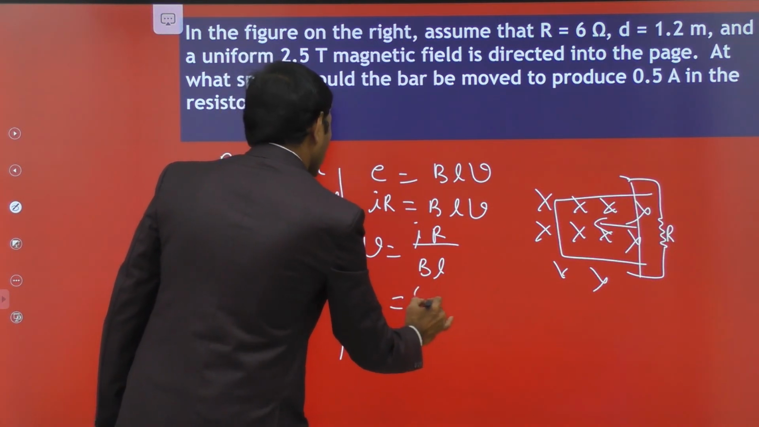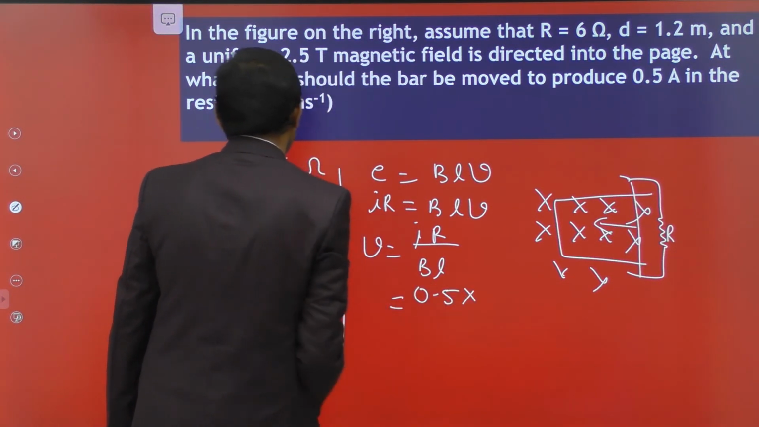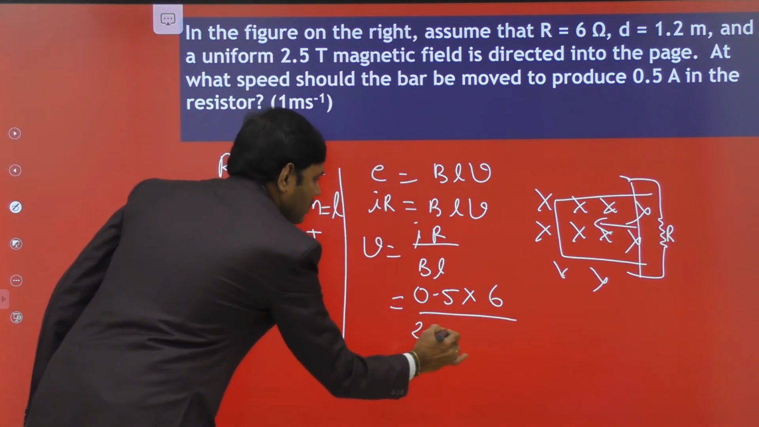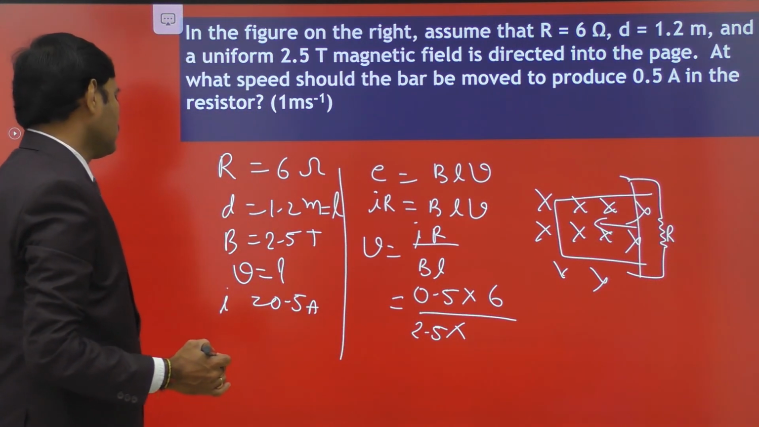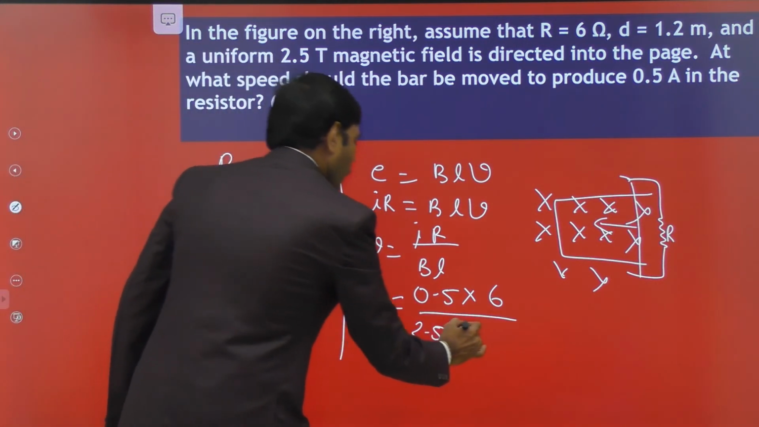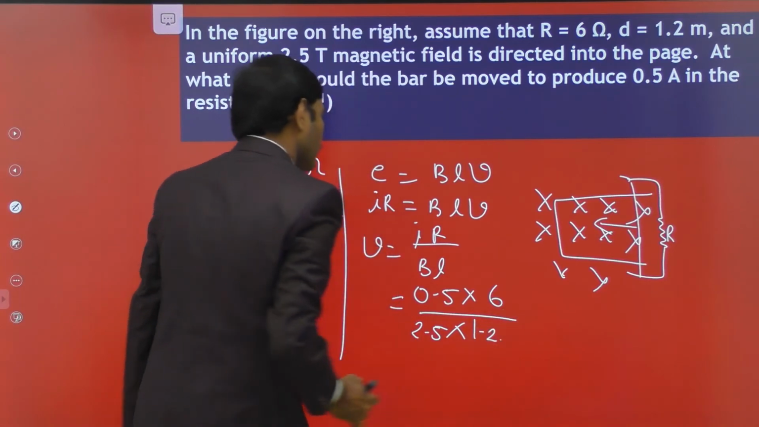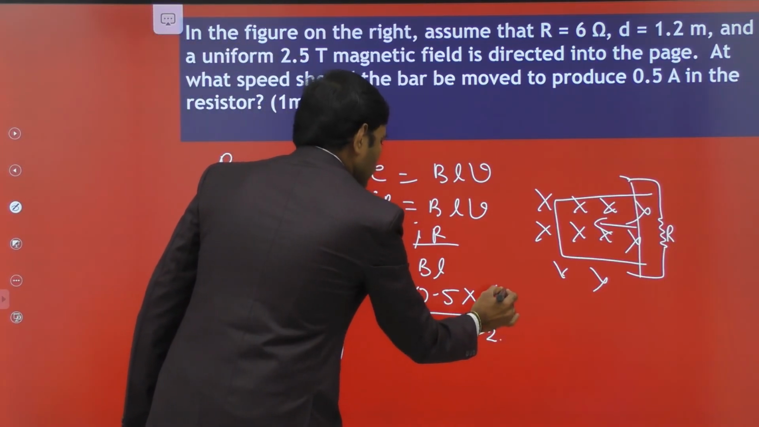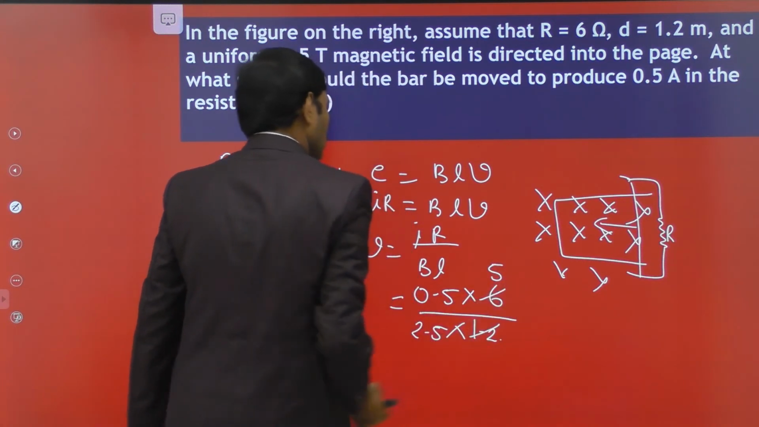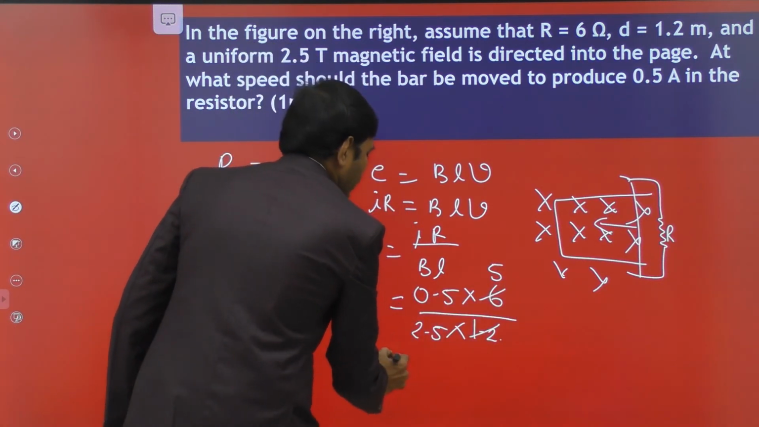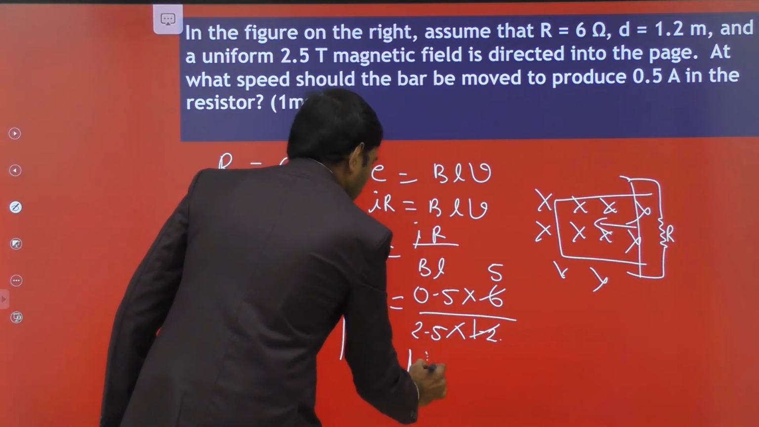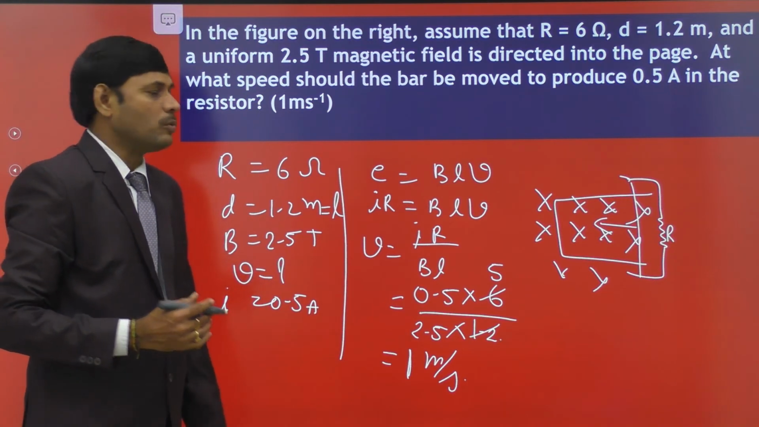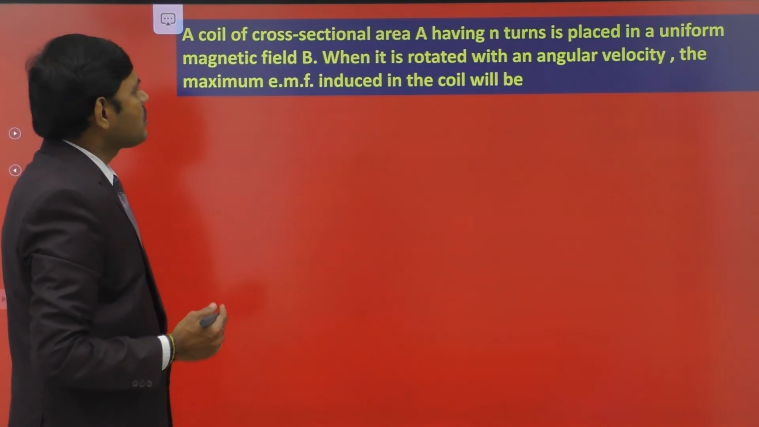Current is 0.5 and resistance is 6 ohms. B value is 2.5 into length 1.2 meter. So here 1.2 five times is 6. 5 into 0.5 means 2.5, and 2.5 gets cancelled, it is 1. Hence it is 1 meter per second, the velocity with which it is moving. So let us come to the last problem.